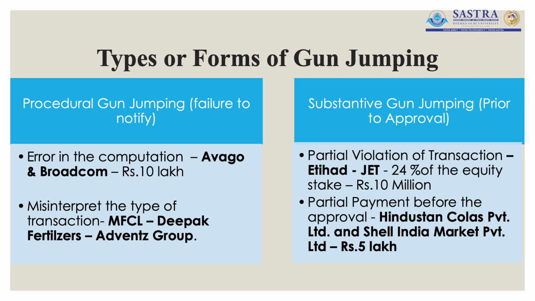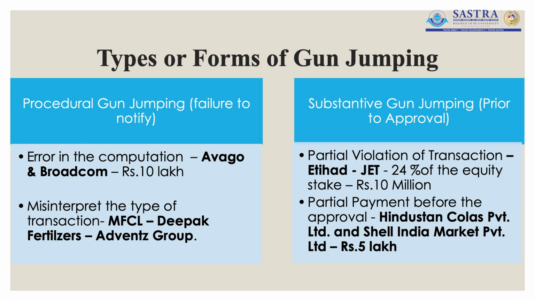Before getting the approval from the Competition Commission of India, Hindustan Colas Private Limited made a payment of rupees 4 crores, which was a partial payment towards the consolidation. Since they started with the payment process even before getting the approval to go ahead with the consolidation, Hindustan Colas Private Limited was fined to the extent of 5 lakh rupees.